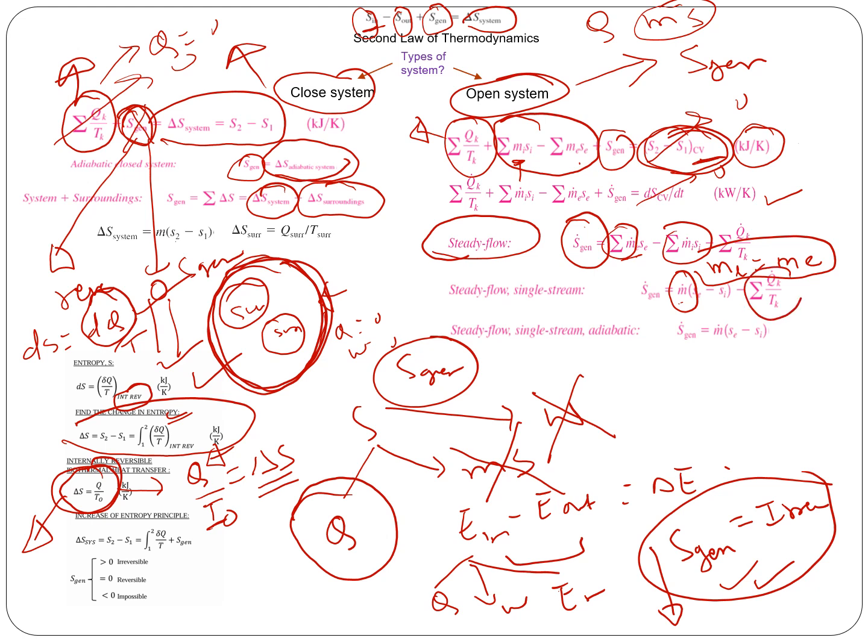If it's adiabatic, again this term would go away. So in the problem, we need to look for whether it's steady. You can read out whether it's a single inlet or outlet, and also if it is adiabatic. So this is how you can find the entropy generation. If in an open system it asks you to find the entropy generation, you can always start with the basic equation and then simplify based on the assumptions provided.